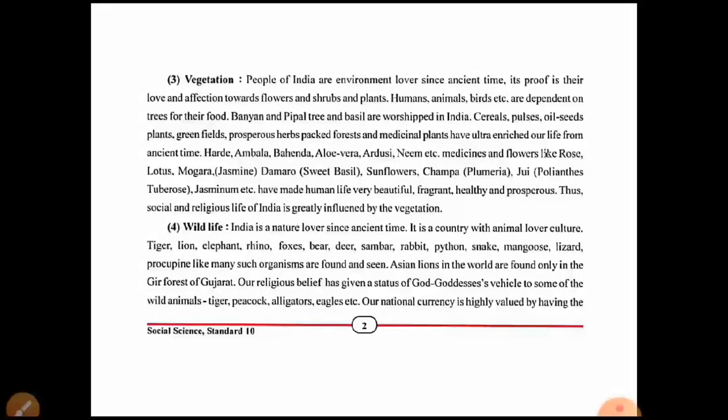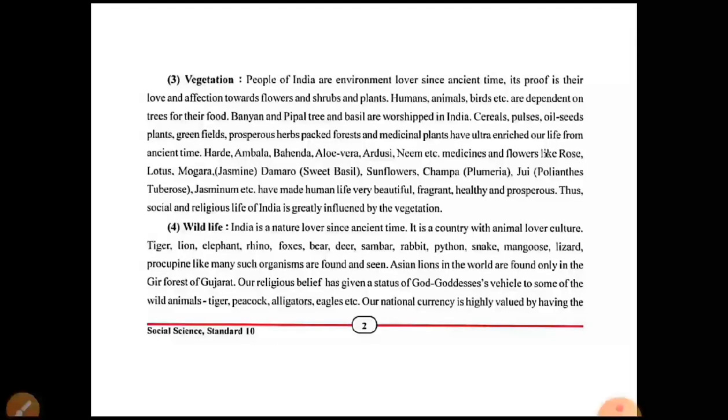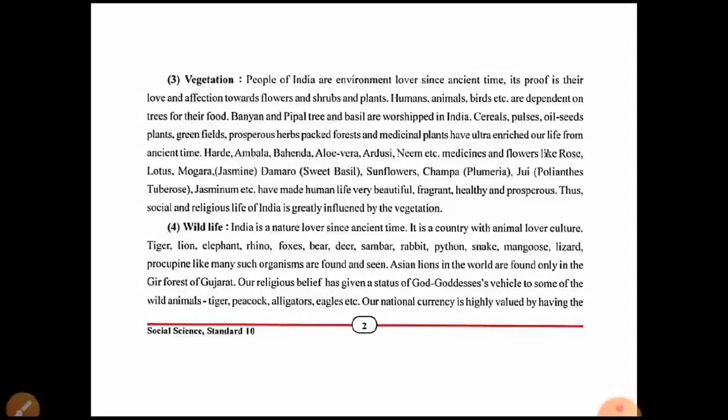Tiger, lion, elephant, rhino, foxes, bears, deer, sambar, rabbit, python, snake, mongoose, lizard, porcupine and many such organisms are found and seen in India.